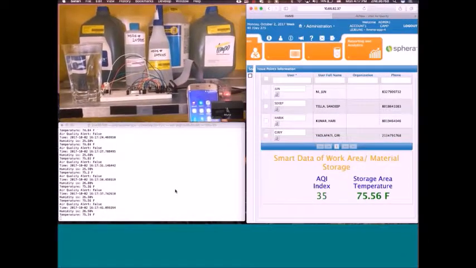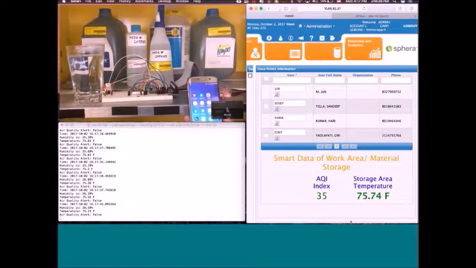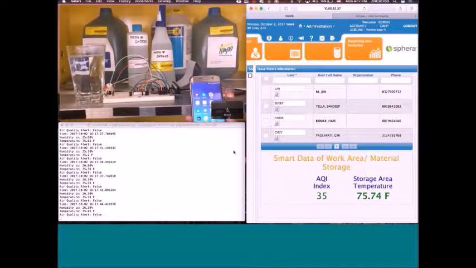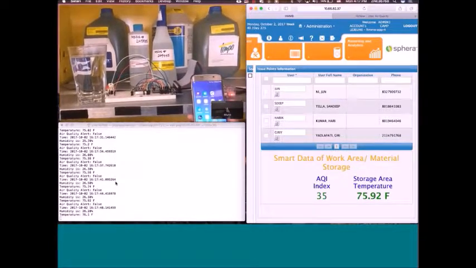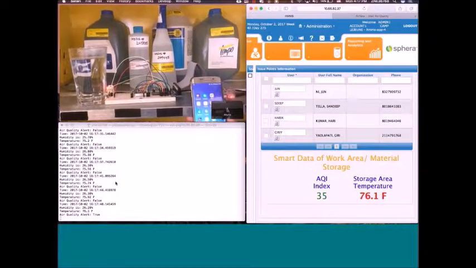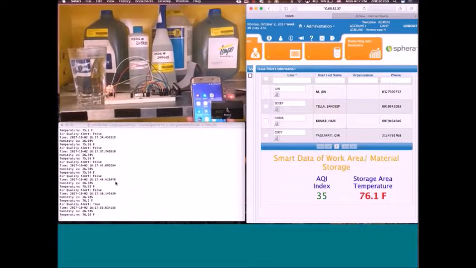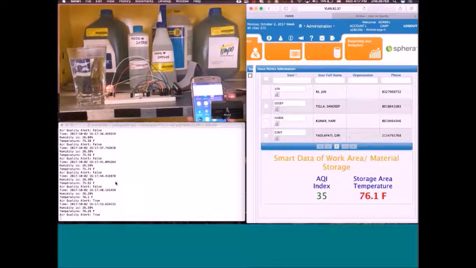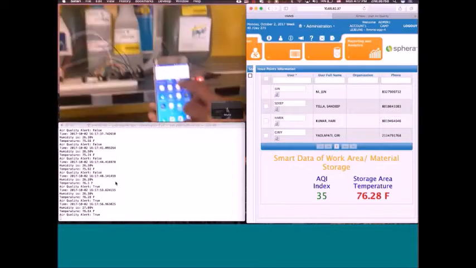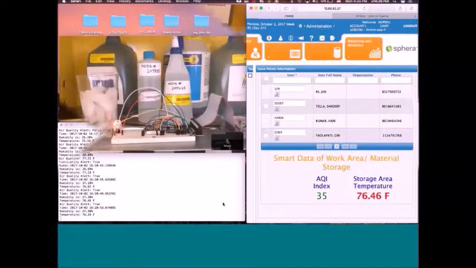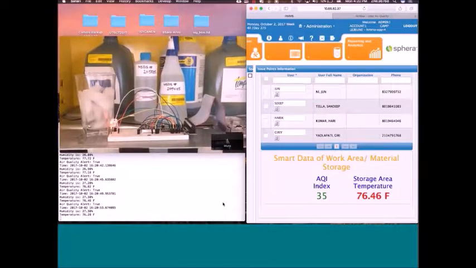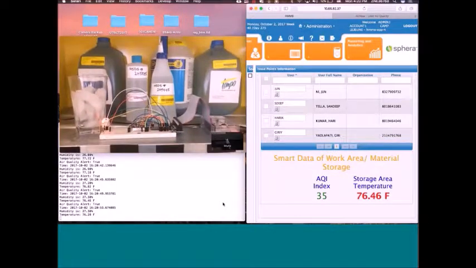It is getting closer to 76. You're almost close to 76 now. Now it is over 76, and you see the color change to red. And also the LED light on the IoT device is flashing. We also see that the text message is received. Now we saw that it's operating.